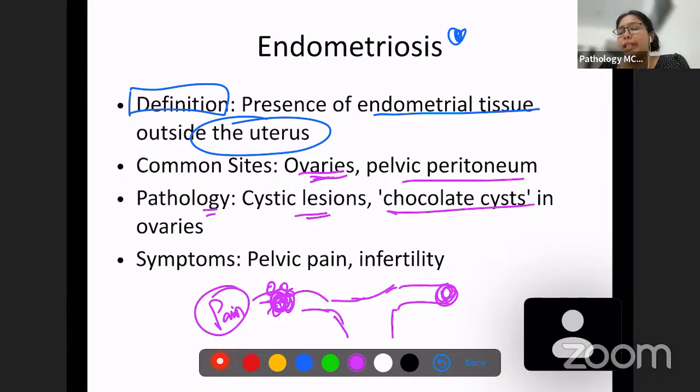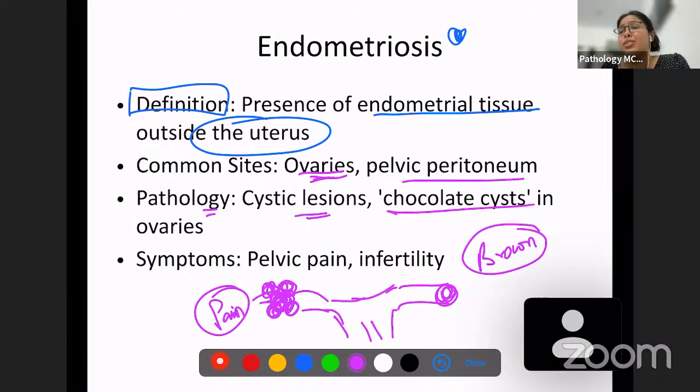When the bleeding happens, usually the uterine cavity has an opening, and the blood comes out. But whenever bleeding happens inside these cysts, it's going to stay there and get oxidized, and the red colored blood is going to become brown because of oxidation of hemoglobin.